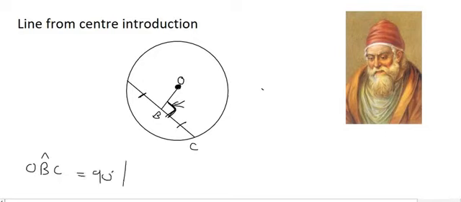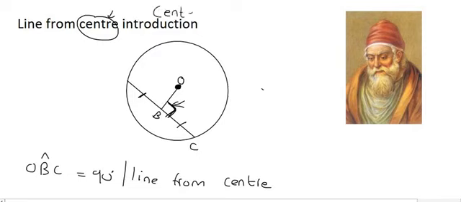And his reason was that we have a line from the center. Oh, and I must just stop on the word center. In different parts of the world, people spell center in different ways. I personally prefer to spell center like that, whereas in other parts of the world, maybe you prefer to do it like this, with an ER, okay? So, line from center to the midpoint, meaning the halfway point of a chord.